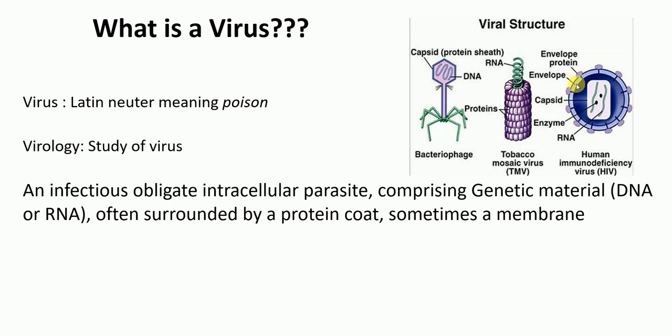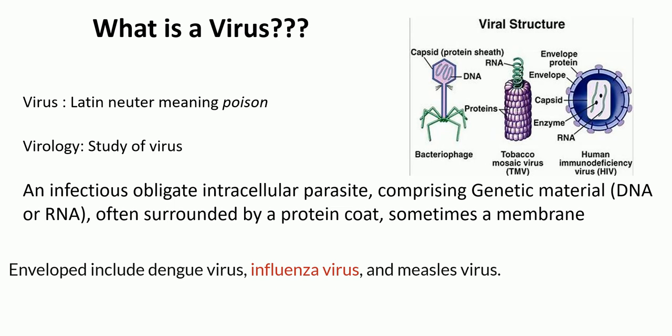Some viral particles are surrounded by the membrane, but some viral particles are naked, and these are called viroids, about which I'll talk to you later. So the definition of a virus is an infectious obligate intracellular parasite comprising genetic material, DNA or RNA, often surrounded by a protein coat and sometimes a membrane, and sometimes some are really naked. They just have the DNA or RNA, just the genetic material, and those particles are called viroids, about which I'll discuss later.